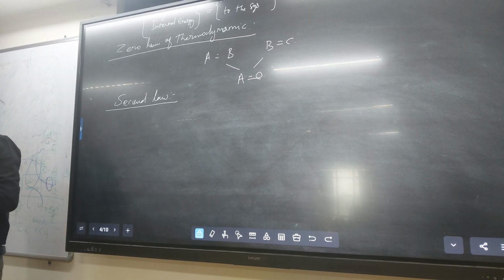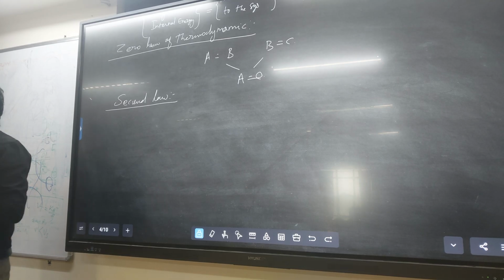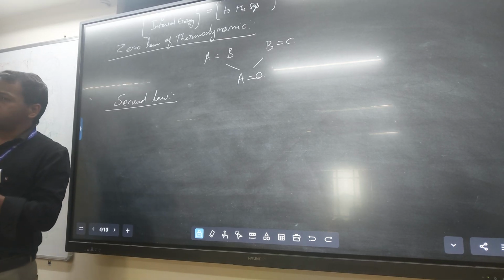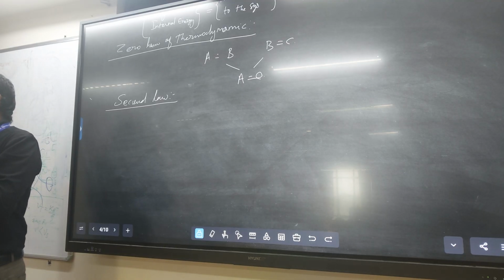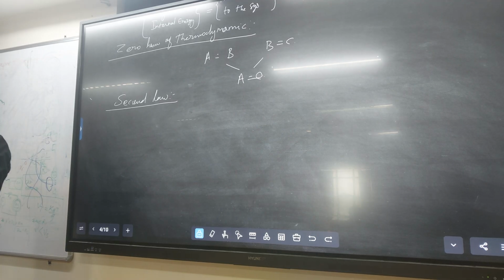And the second law also gives the information about free energy. That means how much energy is available after completion of the reaction, or how much energy is unconverted. Unconverted means we cannot get a useful product from this amount of energy.